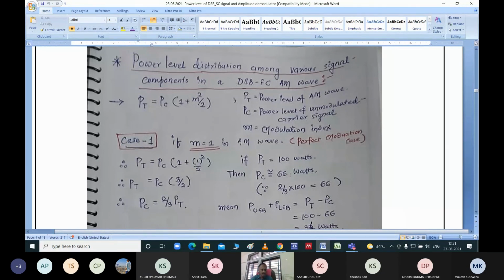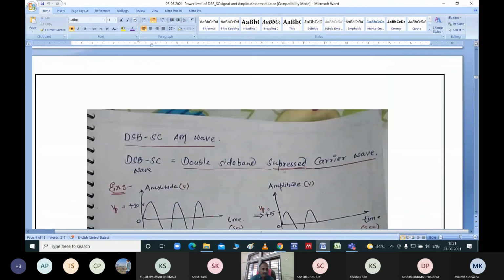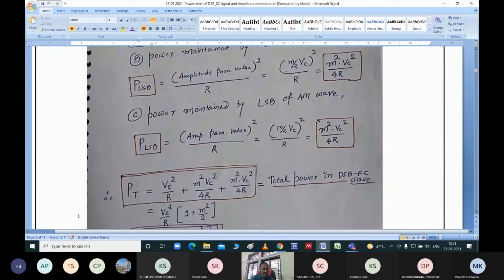Now what this equation says, this is actually equal to 100, where this is 66. So can I say that the remaining two parts will contribute for 100 minus 66, that is 34. 66 plus 34 will be total 100. So here they have said that if it is 100, if it is 66, then the remaining two parts will give me the total power of 34 watt.